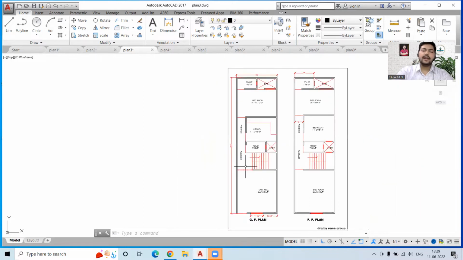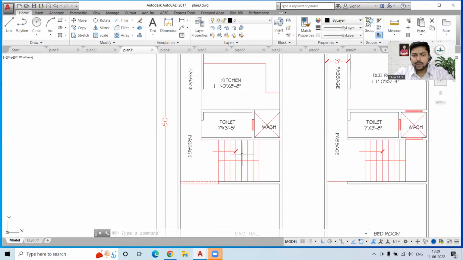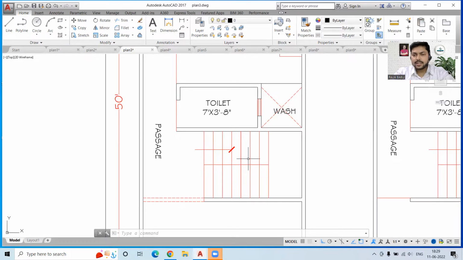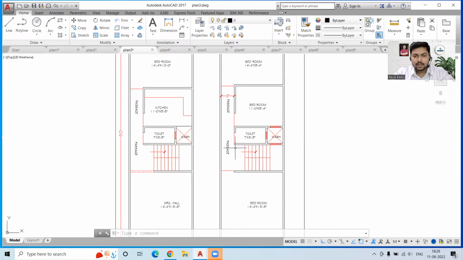So ventilation is quite good in this plan, and this is better than the previous one. But the only problem is the staircase over here. So the staircase needs to be changed, okay. So on the first floor, we will reach the first floor through this.